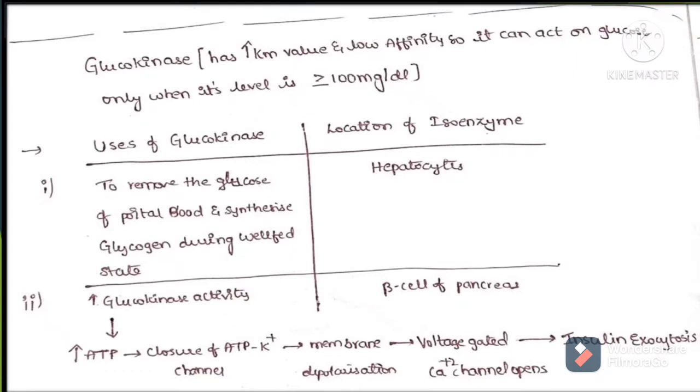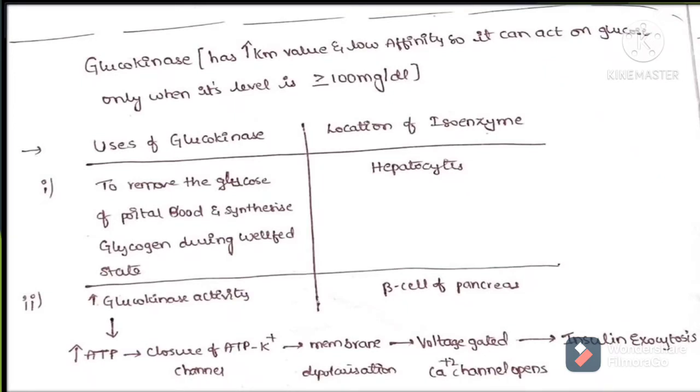The glucokinase is an enzyme which has a very high Km value, and we all know that the Michaelis-Menten constant of an enzyme is inversely proportional to the affinity of that enzyme towards its substrate. So the glucokinase, being an enzyme having high Km value, will always have less affinity towards glucose. This is why it needs the glucose value to be more than or equal to 100 milligrams per deciliter for it to act on glucose. And now this is making it have two advantages. The first one,